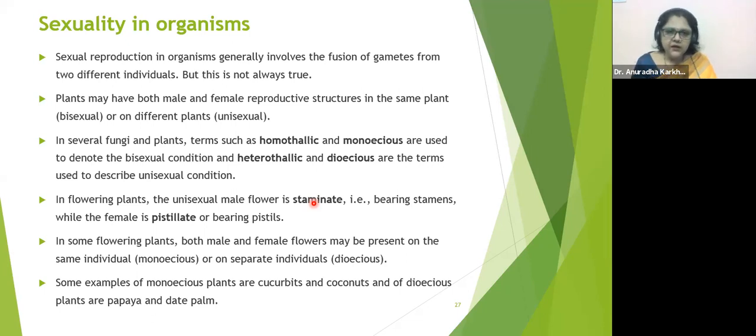Bisexual means, bi means two. Both the sexes in the same flower. Please understand. Both the sexes in the same flower is bisexual. Both the sexes in the same animal is also bisexual, but we call it as hermaphrodite. As in case of earthworms, you already know they are hermaphrodites, means the male reproductive structure and the female reproductive structure both are present in the same organism.